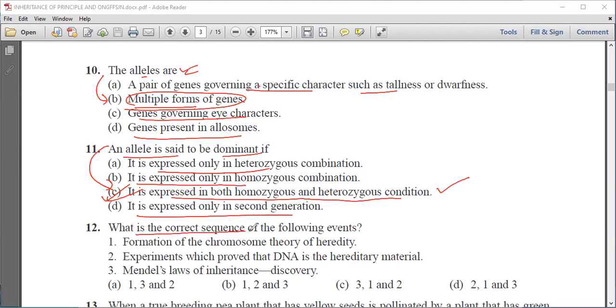What is the correct sequence of the following events? Formation of chromosomal theory of inheritance, experiments which prove that DNA is heredity material, and Mendel's law of inheritance. So there are 4 options and we have to choose the correct option. The sequence we know is that first, Mendel discovered the law of inheritance. Second is formation of chromosomal theory of inheritance. And third were the experiments which prove that DNA is the heredity material. So option C is the correct answer.